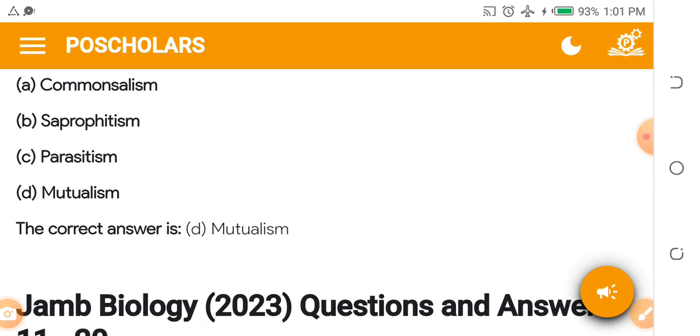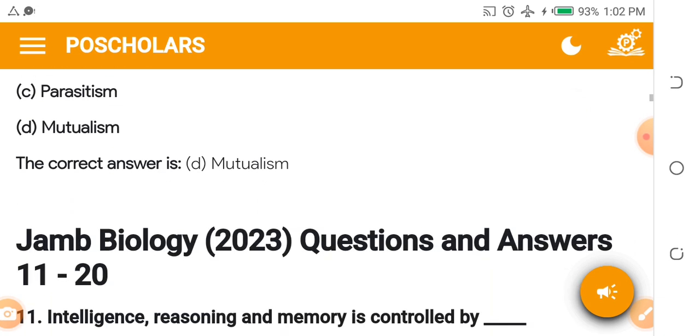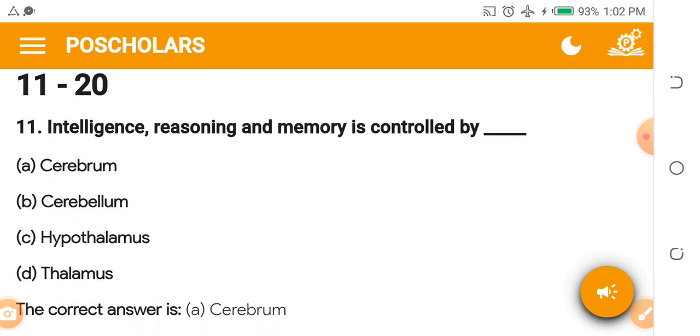But then I want you to go to the comment. I want to give you an assignment. Second assignment is go over to the comment and define commensalism for me. Then define saprophytism for me. Define parasitism for me. Then define mutualism for me. You can see them on the screen. Don't jump and pass. Some of you do jump and pass. I give you assignment, you jump and pass. You've encountered any strange concept, you jump and pass. No, that is not how to prepare for your JAMB. So tell me the meaning of those words, please.